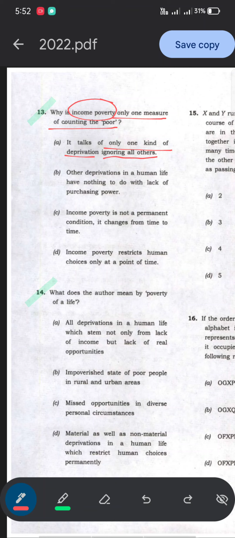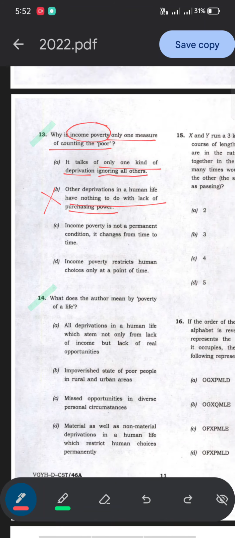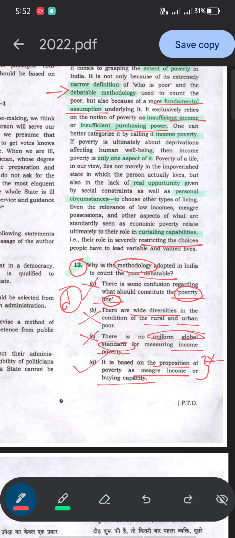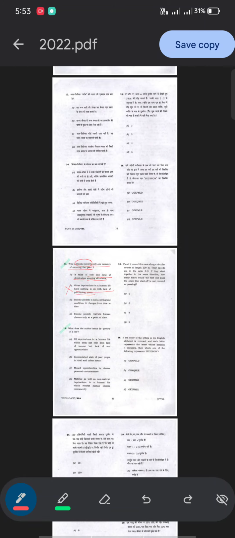Other deprivations in human life have nothing to do with lack of purchasing power. This is outright wrong, because it is said here that even the relevance of low income, meager possessions, and other aspects of what are standardly seen as economic poverty relate ultimately to their role in curtailing capabilities. So that is wrong.